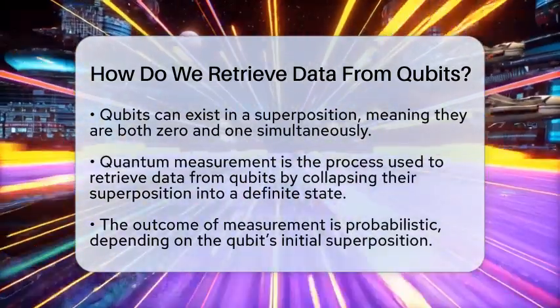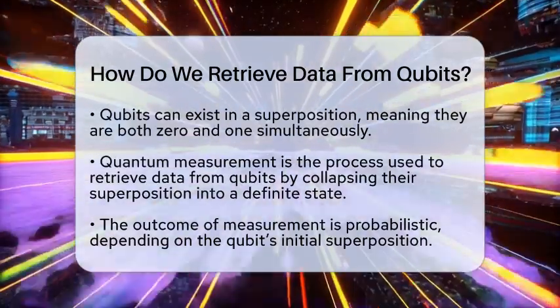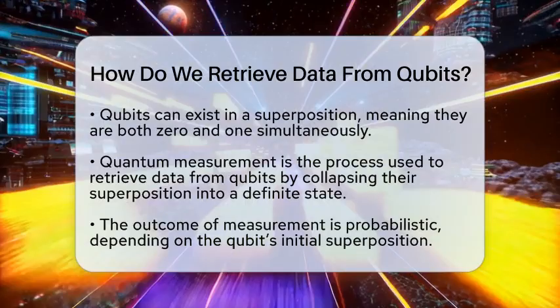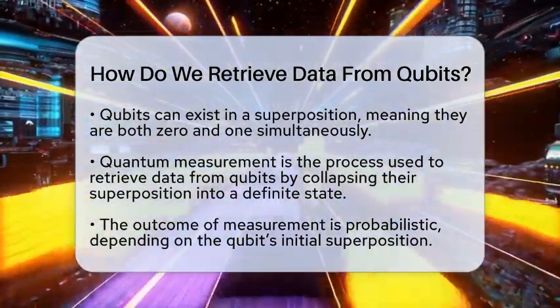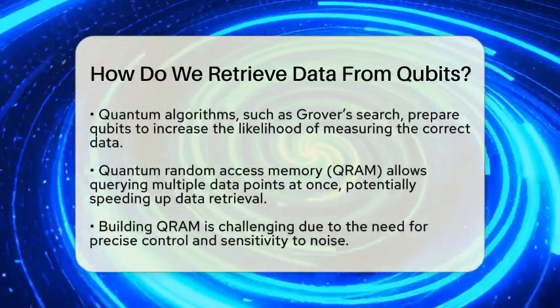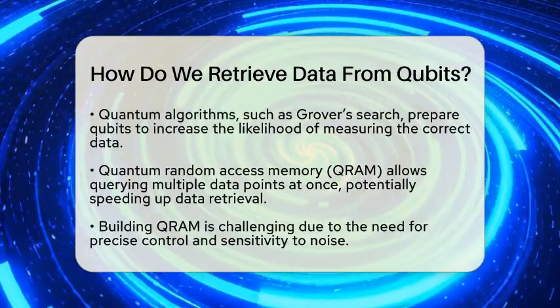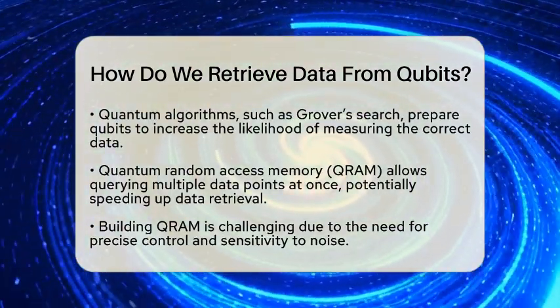The chance of the qubit collapsing into 0 or 1 depends on its state before measurement. If the qubit superposition favors 0, then measuring it will most likely give 0, but there's always a small chance it could be 1. Once measured, the qubit no longer holds its superposition. It becomes a definite classical bit. This is different from classical computers, where bits are always in a clear state.